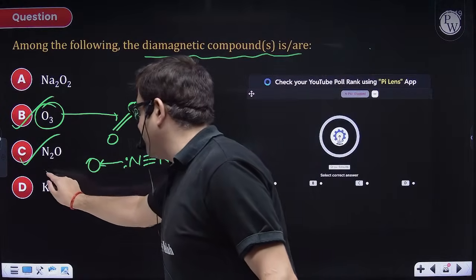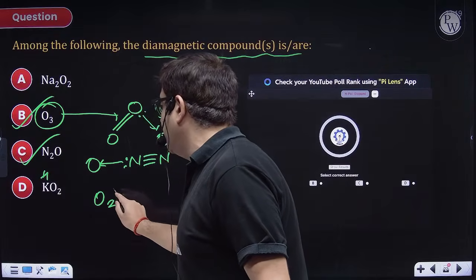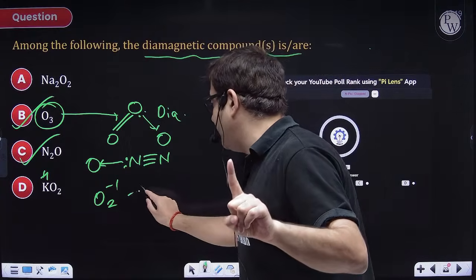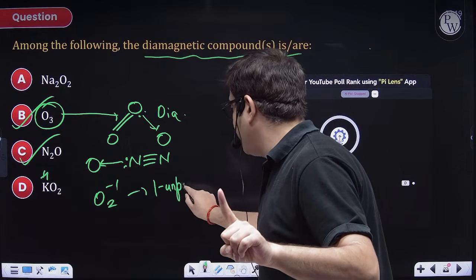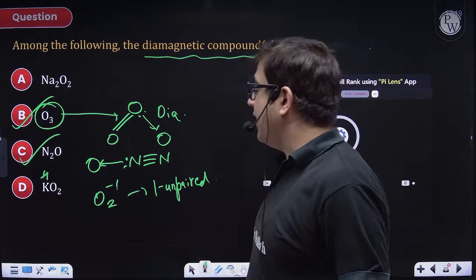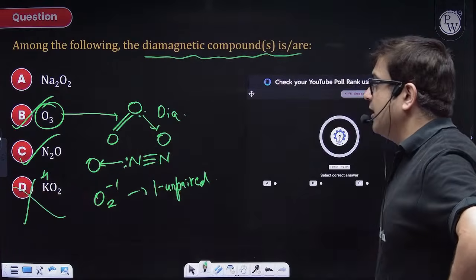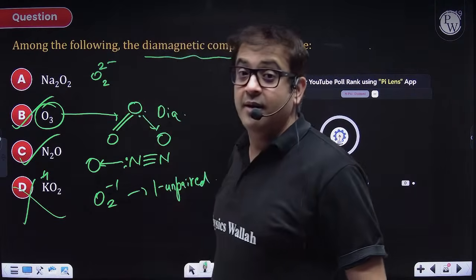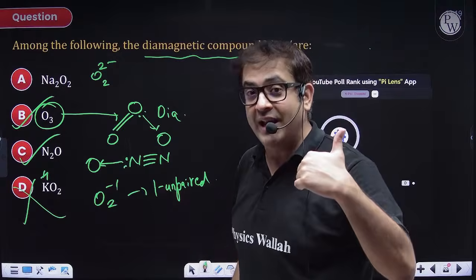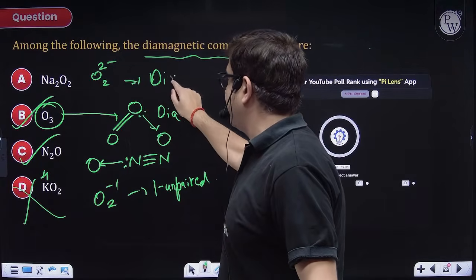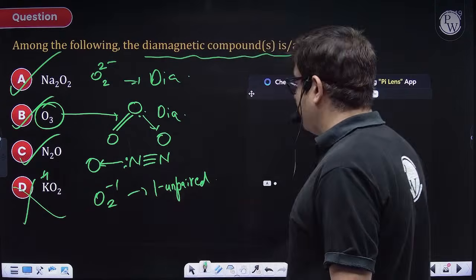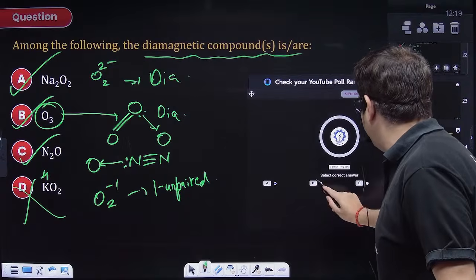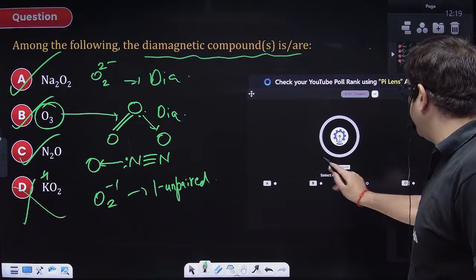Sir, potassium is in +1 oxidation state, so this is O2 minus 1, which is actually superoxide. So this superoxide will definitely have one unpaired electron, because of which it is paramagnetic, so not an answer. And here this is sodium, so this is O2 2 minus. So this is peroxide, and in peroxide both the electrons are paired, so this also becomes diamagnetic. So A, B, C, I guess, is your answer. A, B, C among them are diamagnetic.